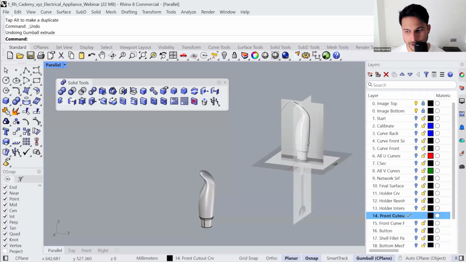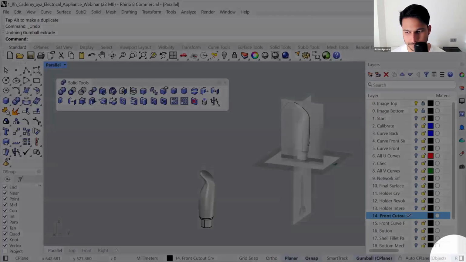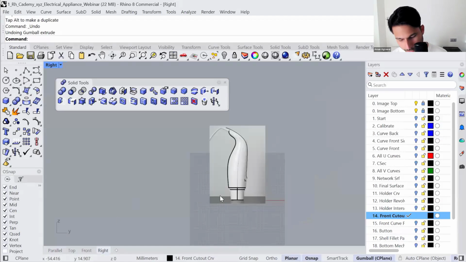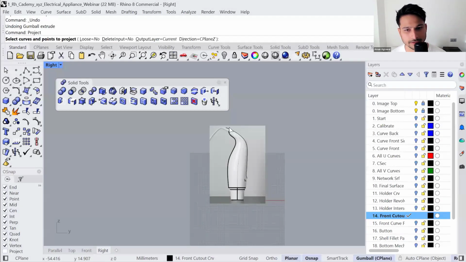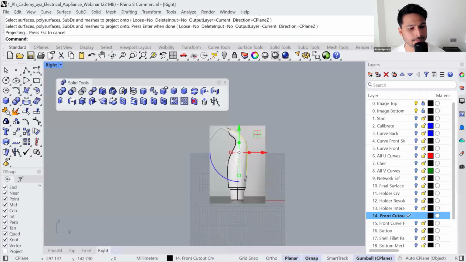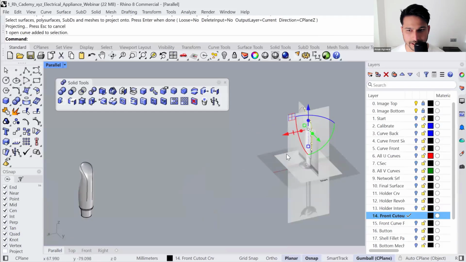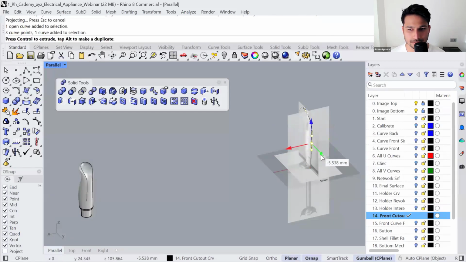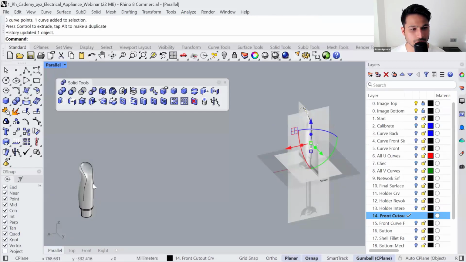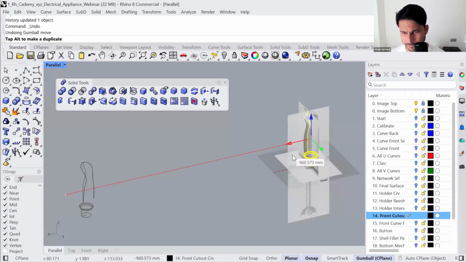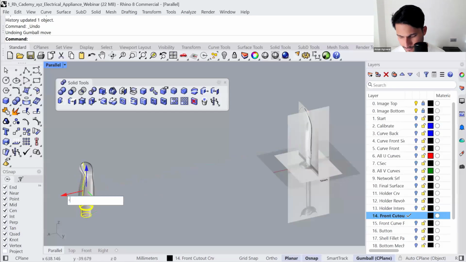It's because I used the record history function before I projected from the right viewport, project that curve to this surface. So when you record history, what happens is the moment you modify any of these position of the curve, this automatically updates. Okay, you could also move it back by, I think, 900 units.